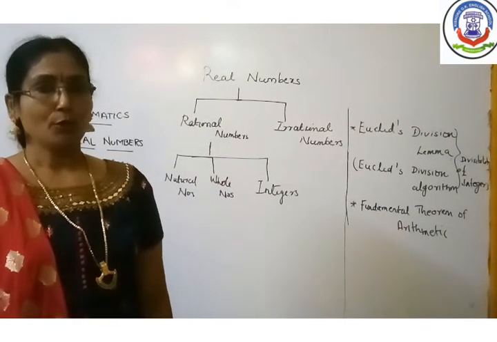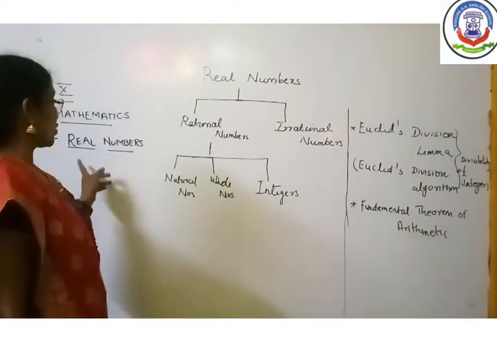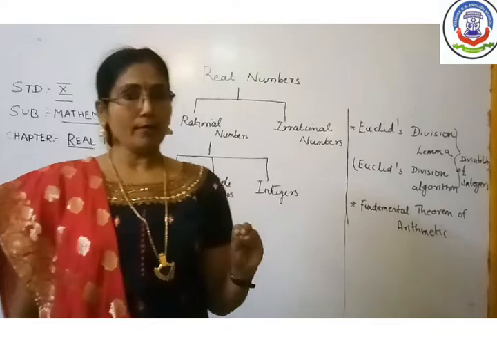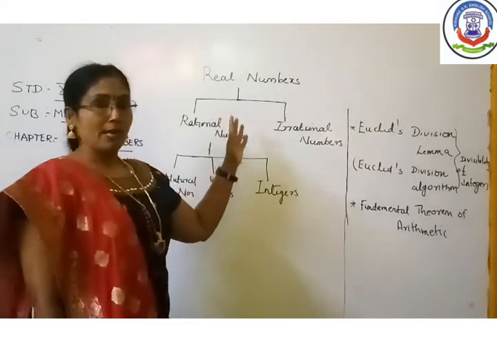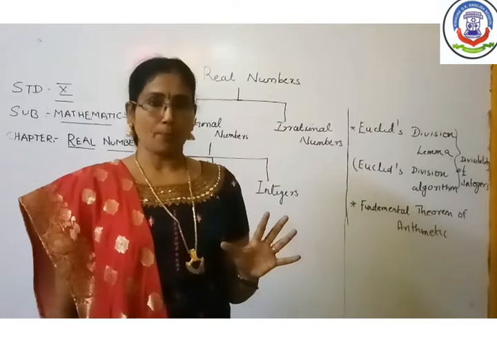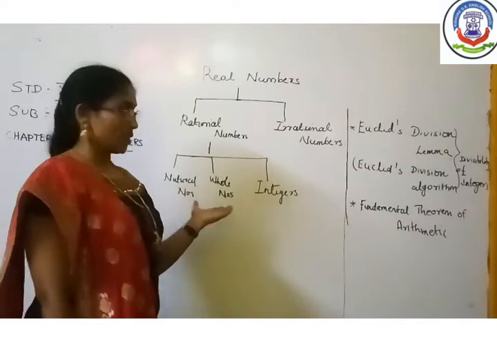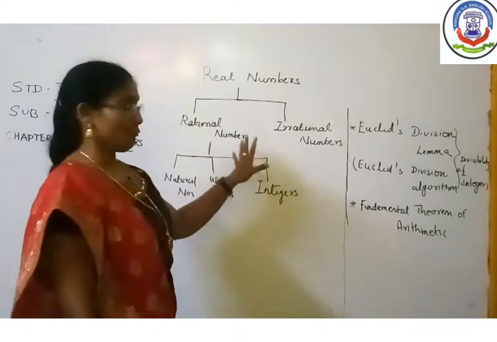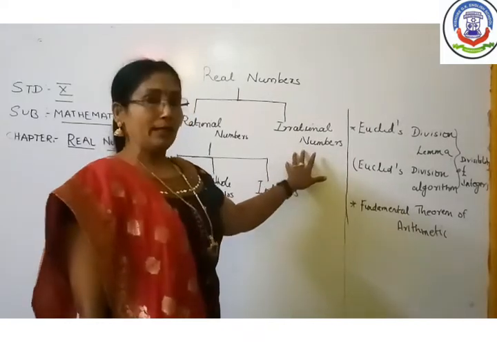Good morning, children. Today we are going to learn another chapter, chapter number 1, real numbers. In class 9 you already learned about real numbers. What are real numbers? Real numbers consist of all rational and irrational numbers. Which numbers come under rational numbers? You know that all natural numbers, whole numbers and integers come under rational numbers. That means numbers which we can write in the form p upon q, where q should not be equal to 0. And all irrational numbers.